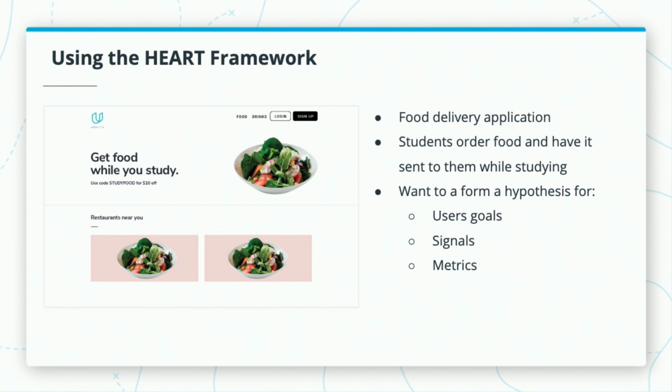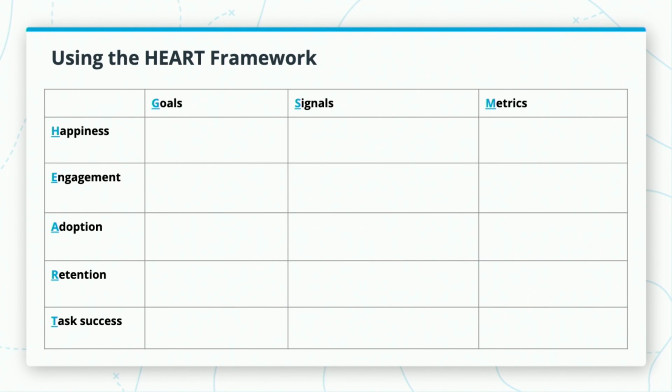I have a general idea of how users will use the application, but I want to set some goals for what I think users want to accomplish, signals of where to look for those accomplishments, and metrics that will verify the user's success for key aspects of the product. What you're tracking will vary depending on what company you're at, what your product is, and what you want to track. A great way to formulate my hypothesis is using the heart framework.